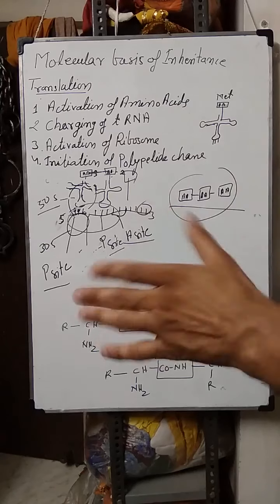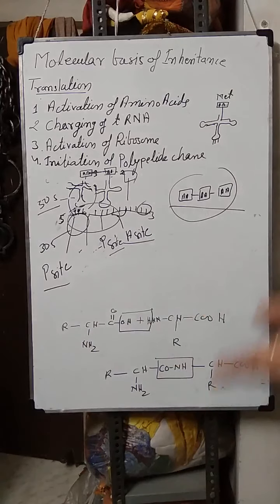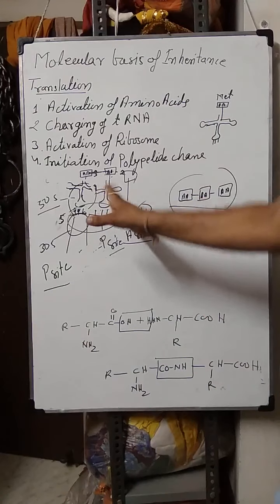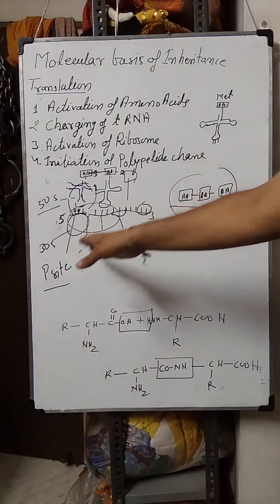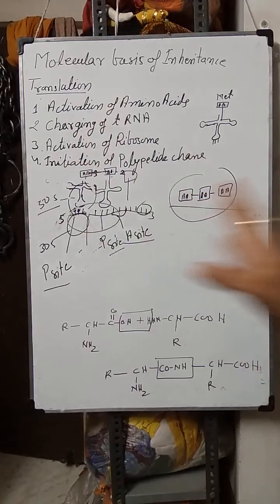Means messenger RNA function will be over, it will be dissolved, and transfer RNA will be free for other functions, and 30S and 50S ribosomal units will be free.